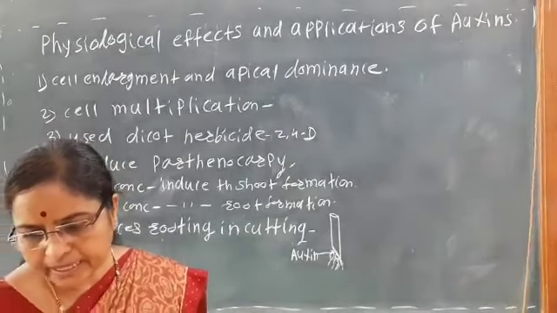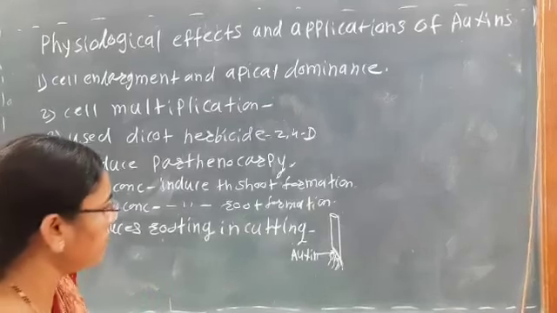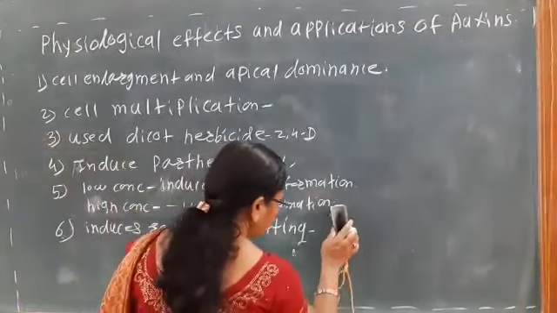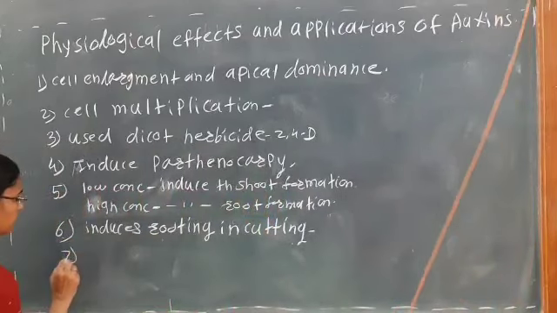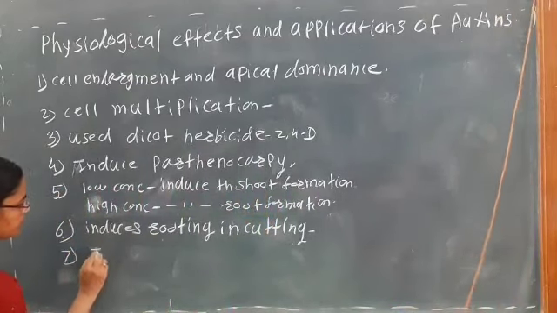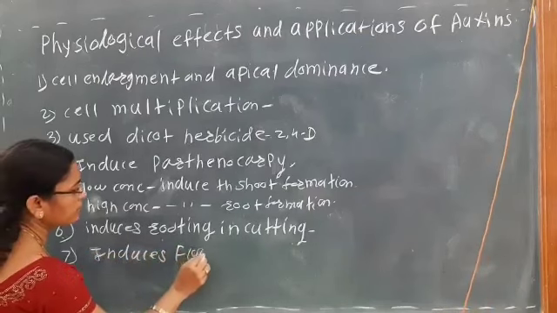Then next, it also induces the flowering. For example, in pineapple or in lychee, that is the seventh. It induces flowering.